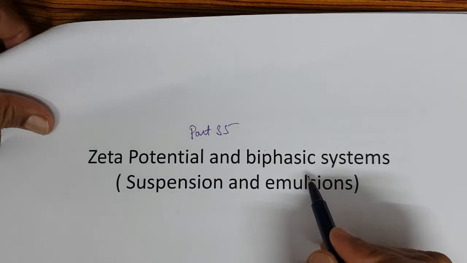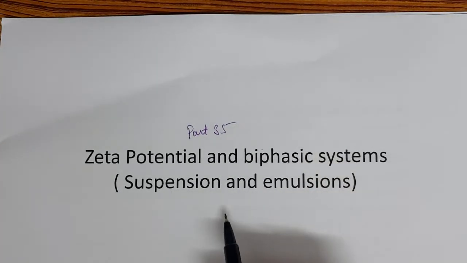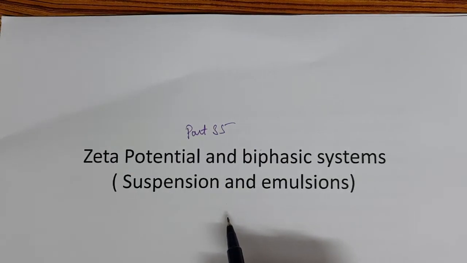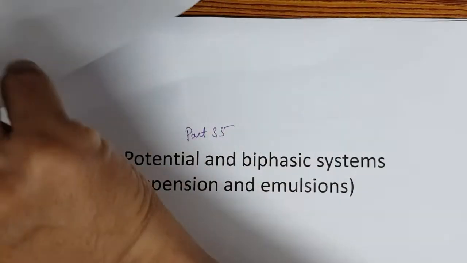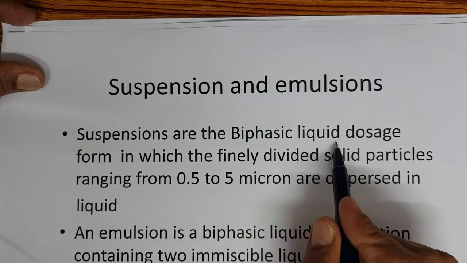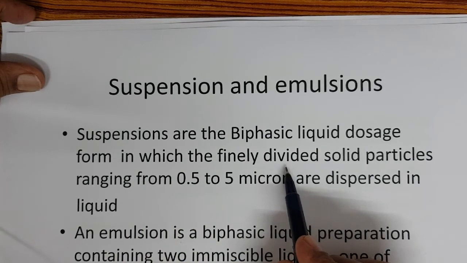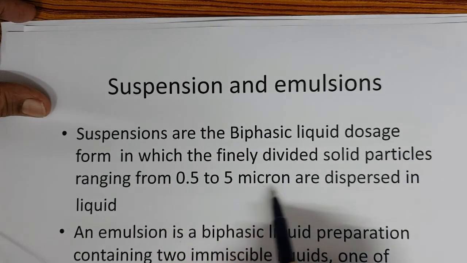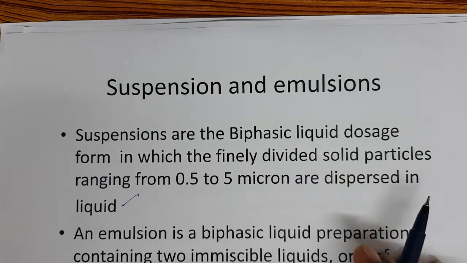So zeta potential and biphasic systems, suspension and emulsion, right? Why is it biphasic? A suspension is a biphasic liquid dosage form in which finely divided solid particles ranging from 0.5 to 5 microns are dispersed in a liquid. Calamine lotion, right?